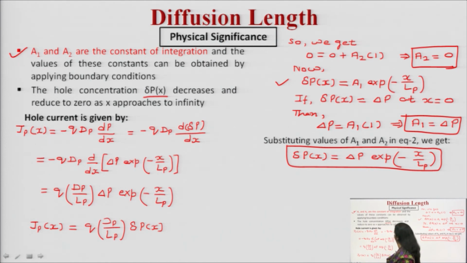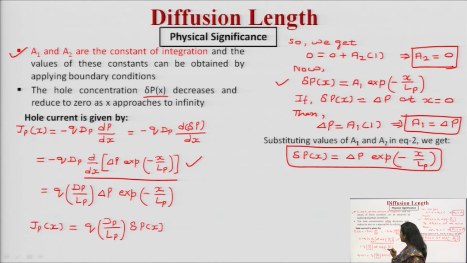So, from here what you can write? Minus q into Dp. Now, substitute the value of Δp(x) into this equation, which is Δp exponential minus x upon Lp. Now, you have to simplify this term. Lp is a constant, which is the diffusion length.